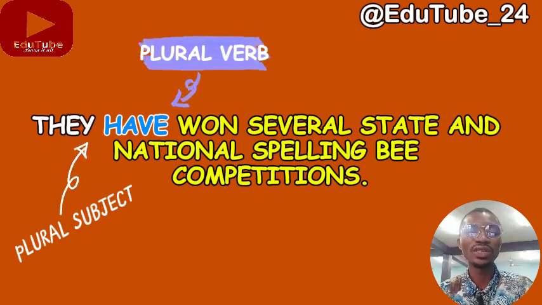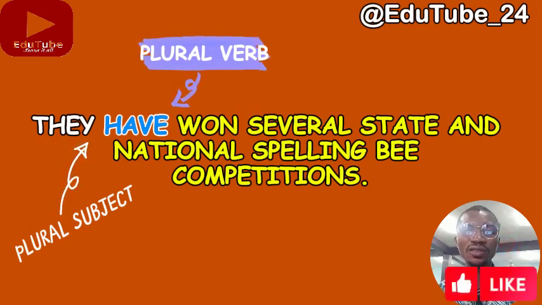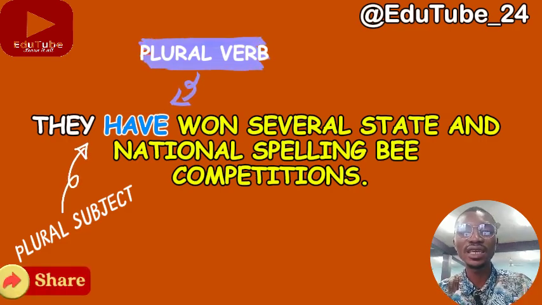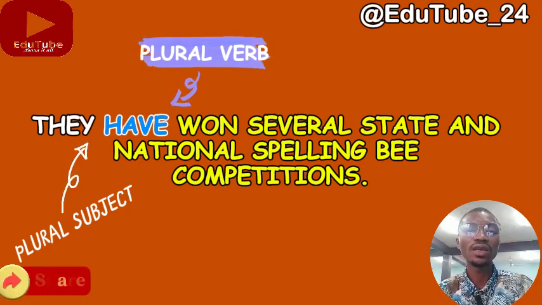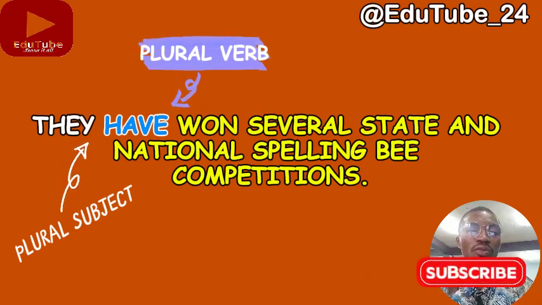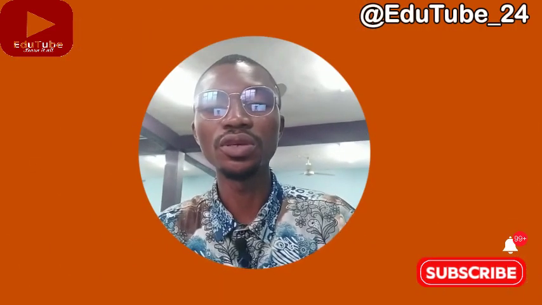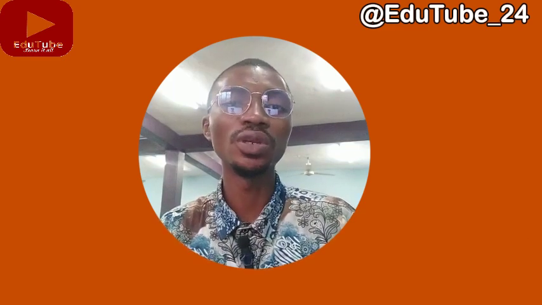So they have won. Look at the anomalous verb, they have. Remember, in the first commandment, we said that the rain has, because the rain is considered a singular entity, and that is why we use has, which is a singular anomalous verb. But in this regard, since they is a plural subject, a plural verb must follow, whether it is lexical, anomalous, or verb to be. So they have. It will be outrightly wrong to say they has. So they have won several state and national spelling bee competitions. And that is that about commandment 1 and commandment 2.